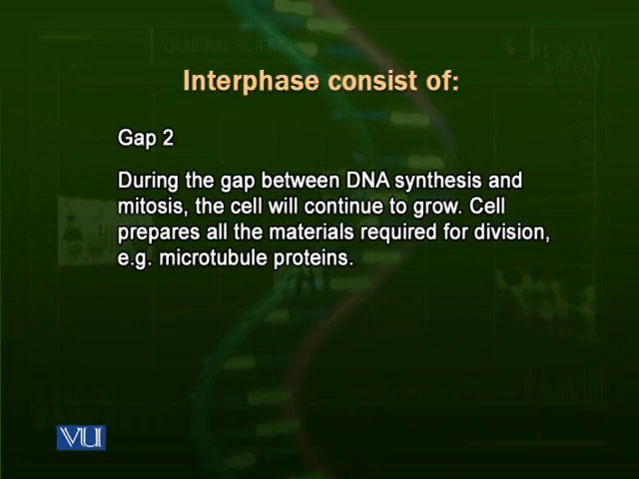The most important element, the most important thing which is made or produced during this phase are the microtubules, because microtubules are required to move chromosomes, to attach with the chromosomes and then move them correctly towards the poles of the cell.